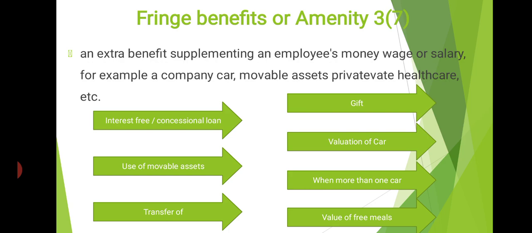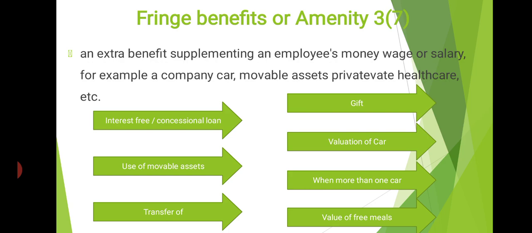A loan not exceeding rupees 20,000 is a fully tax free perquisite. In such a case, interest on the loan need not be valued or added to the salary, only because it is tax free. Point you have to note down: a loan not exceeding 20,000 is a tax free perquisite. Clear? Again, one more point. In the case of loans advanced for the treatment of any disease specified by the CBDT, the Central Board of Direct Taxes, the value of the perquisite will be nil.